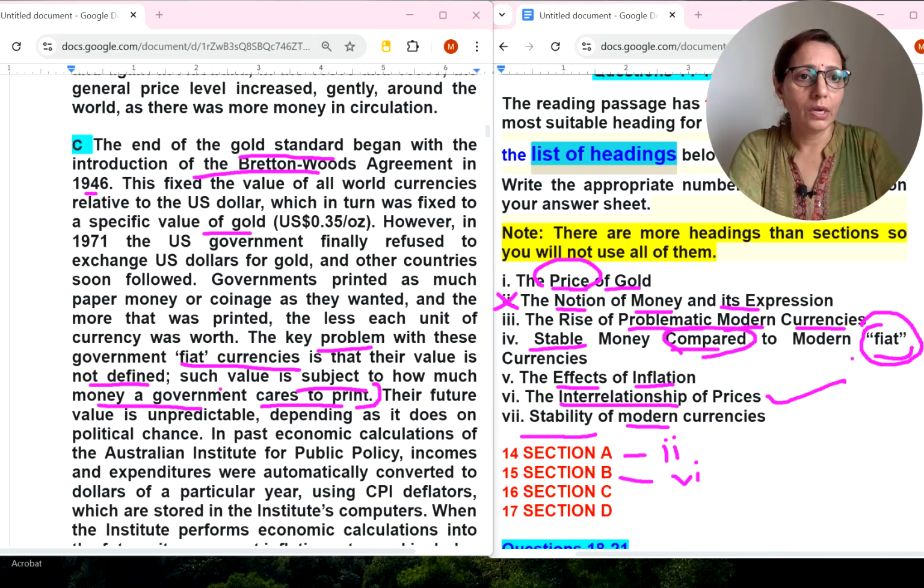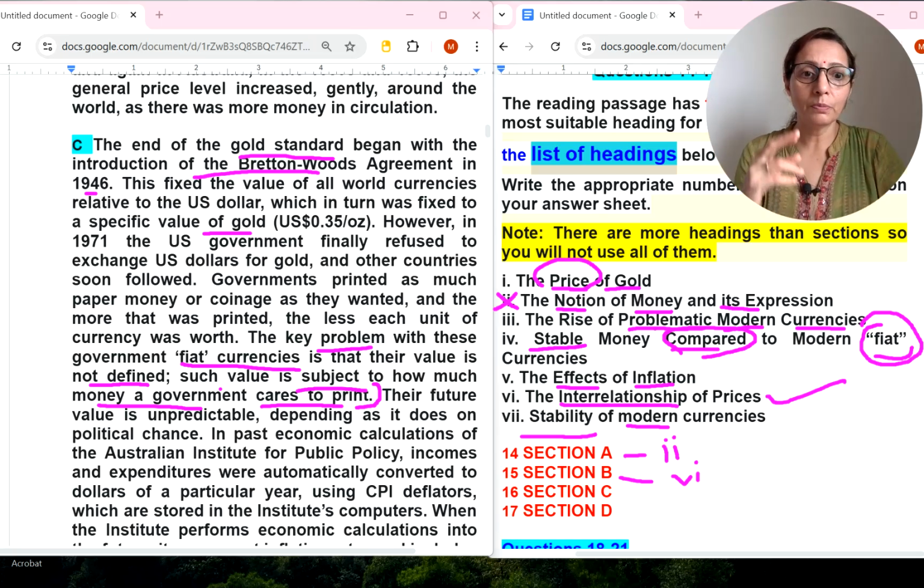Now the confusion is there, you have got this fiat currency word also, you have got the problem also. If you read it thoroughly, definitely you will find that as much as the government is printing money, notes and all, there is a problem. So the key problem with these government fiat currencies, here comparison is not there.